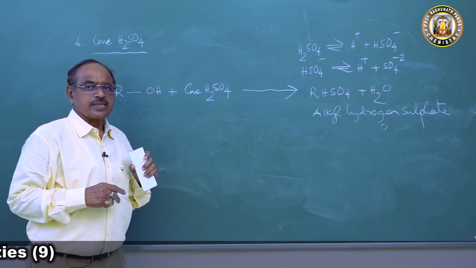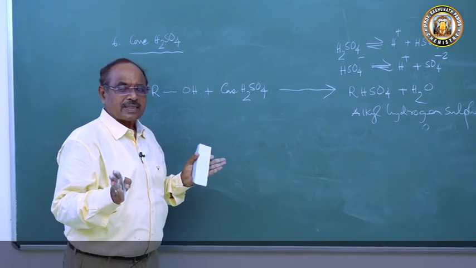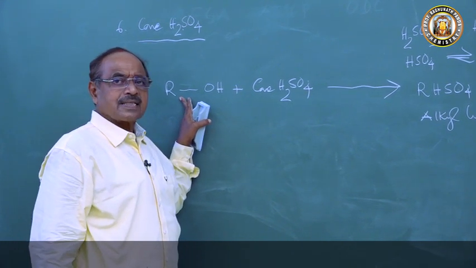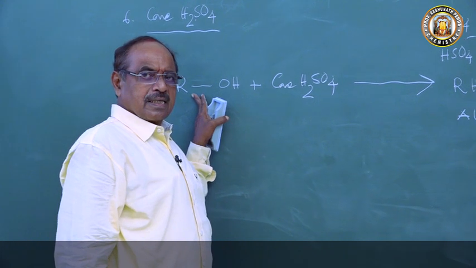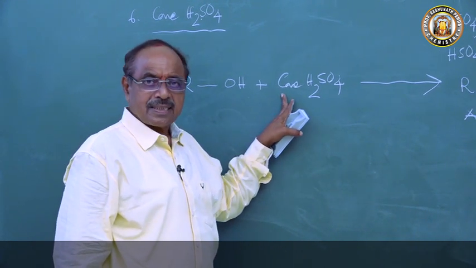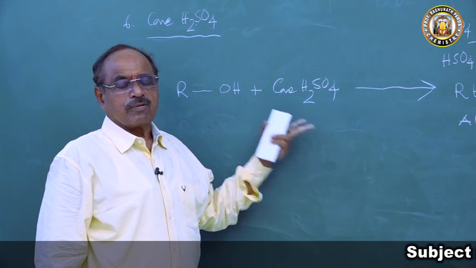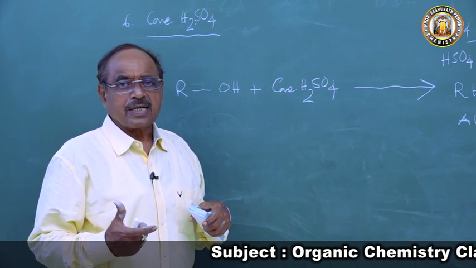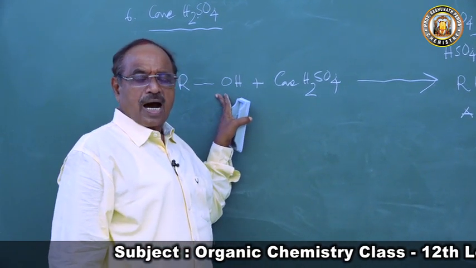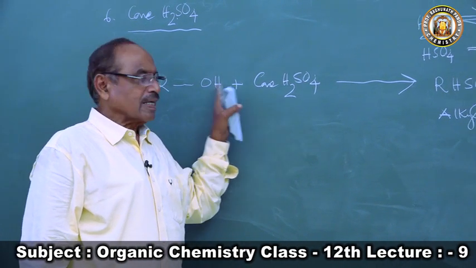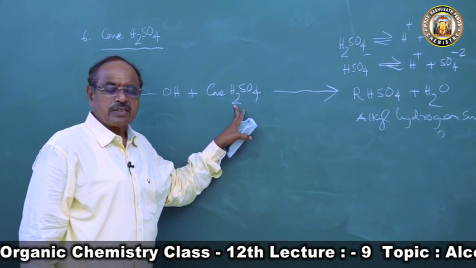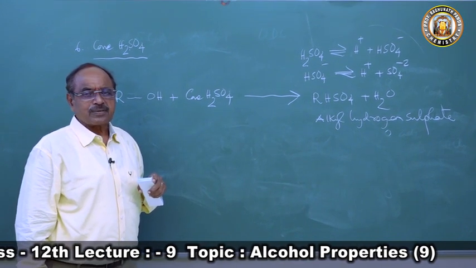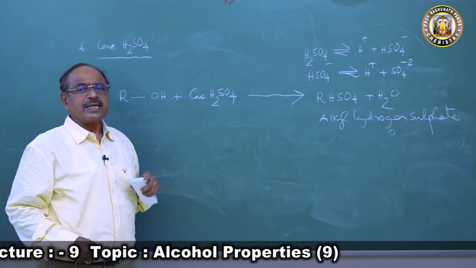Now the reaction will go in three ways. Three conditions will take place. In the first, the alcohol may be in excess. In the second, the sulfuric acid may be in excess. In the third, we may heat to a higher temperature. So we will discuss how the reaction takes place when alcohol is in excess, when concentrated sulfuric acid is in excess under hot conditions, and then what happens if we heat after the formation of alkyl hydrogen sulfate.